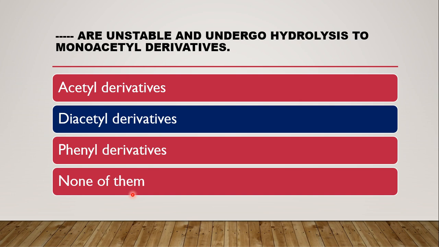In this reaction, we have seen that the excess presence of acetic anhydride as well as prolonged heating may convert the monoacetyl group to a diacetyl derivative, but since diacetyl derivatives are very unstable in water, they undergo hydrolysis to form the monoacetyl derivative again.